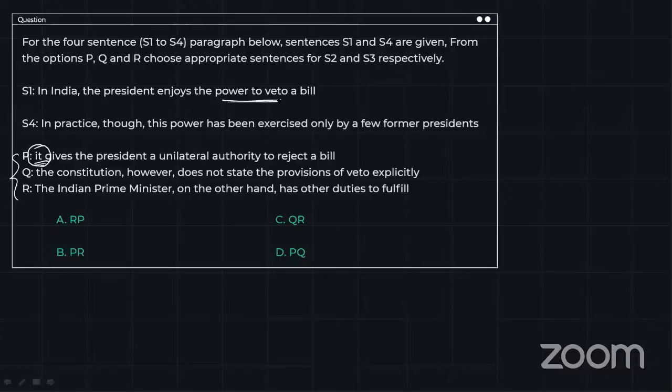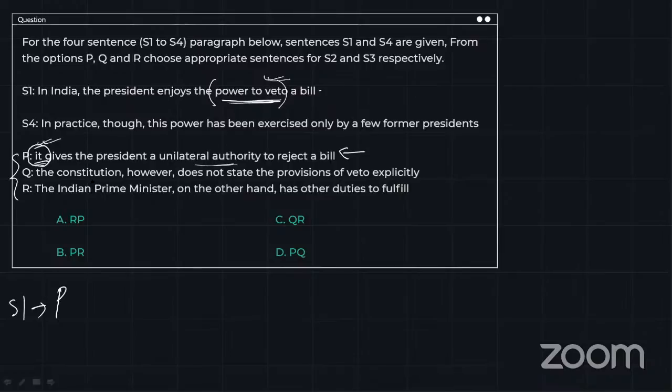The power to veto. In the second sentence, we are referring to the power of vetoing as it. This is describing what veto is. So we are going to take P after S1.